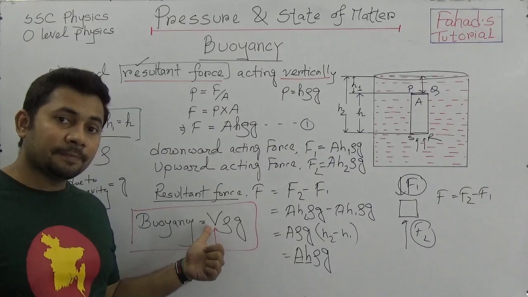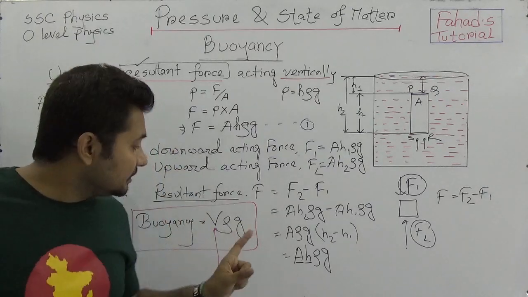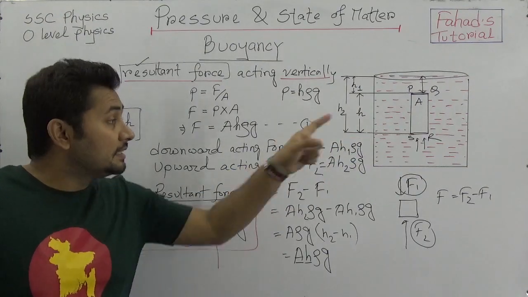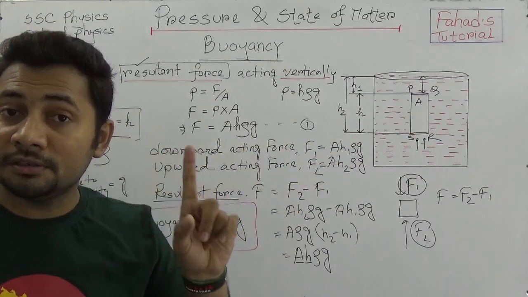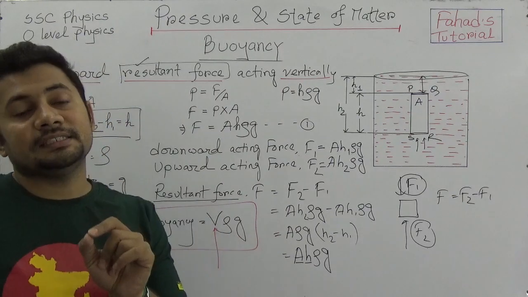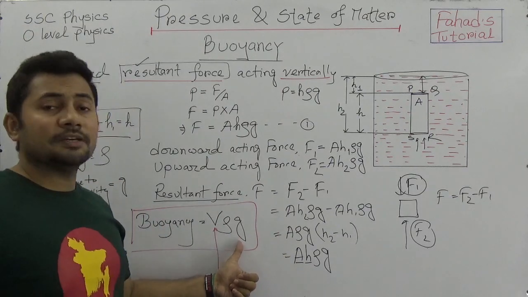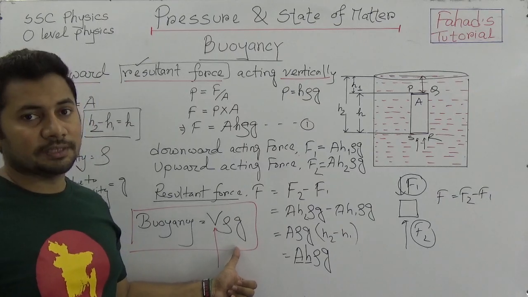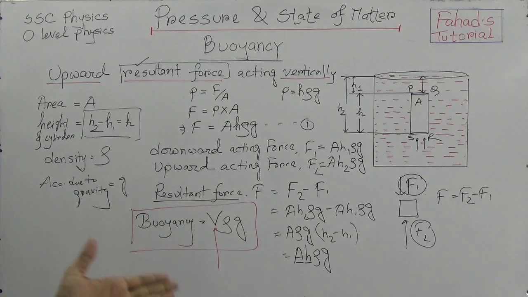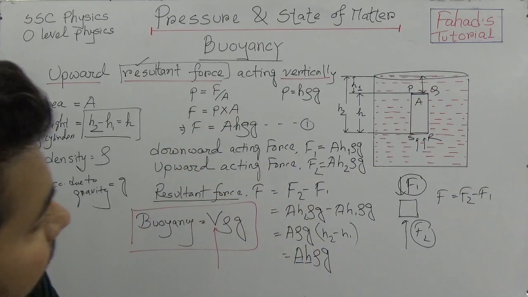And this V is the volume of that cylinder. This rho is the density of the liquid, not the cylinder. And this G is the acceleration due to gravity, which is 9.8 meter per second squared.